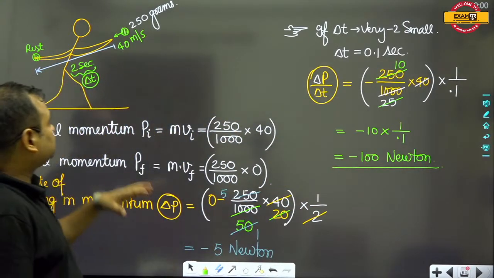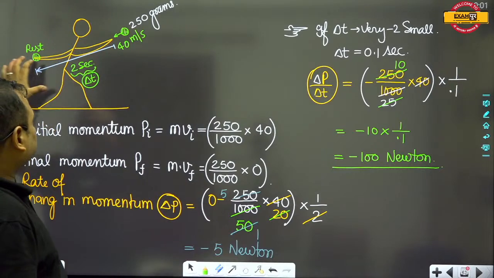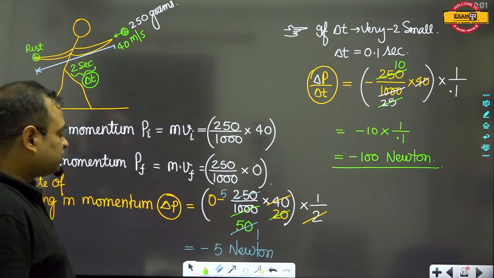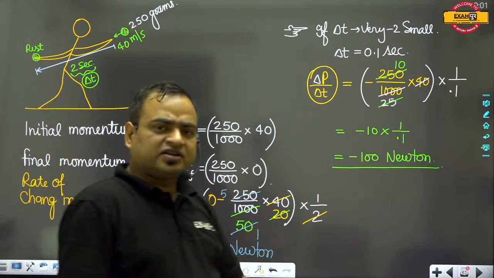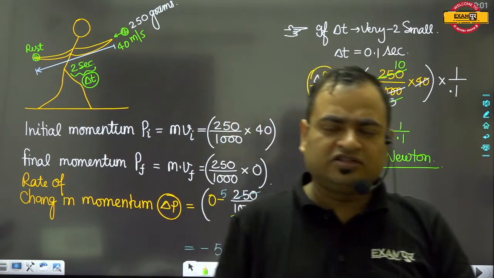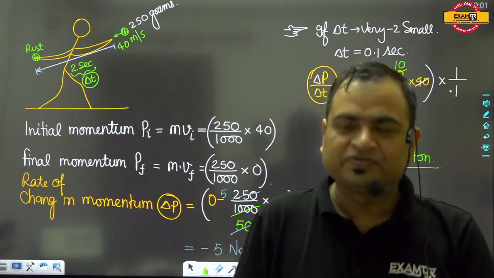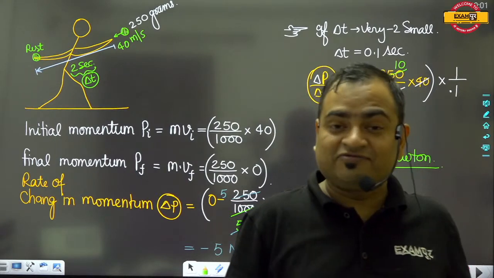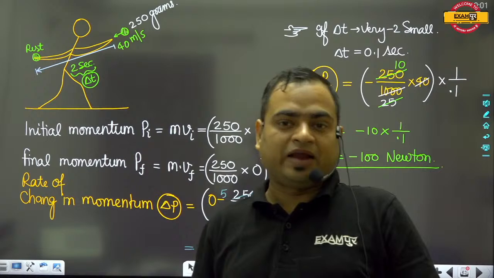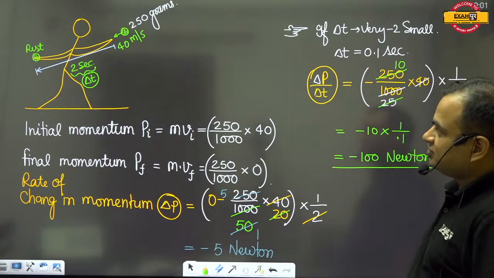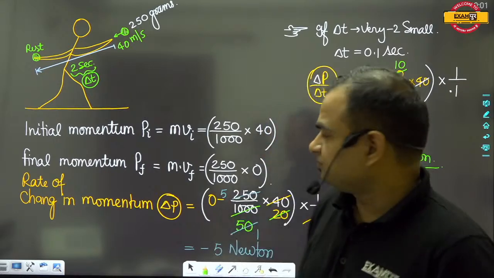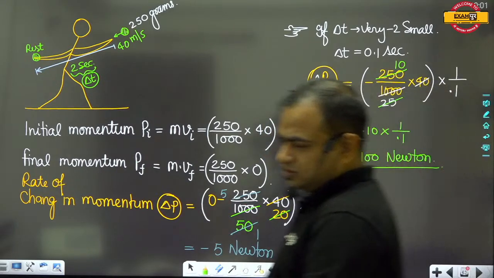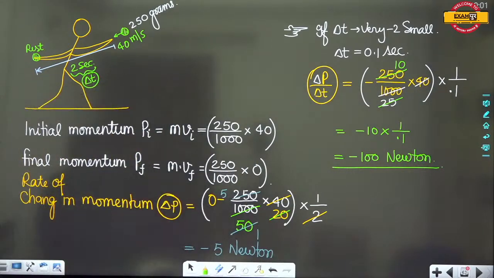But in case this man brings his hands back, then obviously the rate of change of linear momentum comes out to be equal to only 5 newton, and this is the reason that this man doesn't get hurt too much. Okay, so this is the physics behind this practice. This practice is followed by approximately all the cricketers on the ground. So please note down this thing, this is very very important.